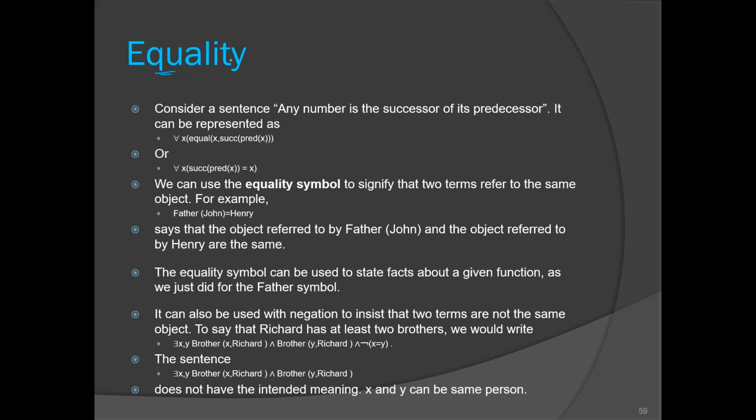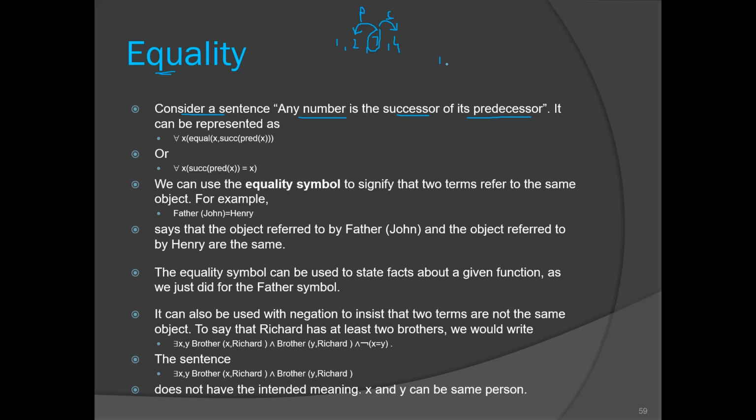When we discussed the syntax of first order logic, we noted there that first order logic has the equality sign also. It was not there in propositional logic. So consider a sentence: any number is a successor of its predecessor. When you consider a number line 1 2 3 4, for 3 its predecessor is 2, and this is a successor. Now this line is saying that any number is the successor of its predecessor, which is true, right?